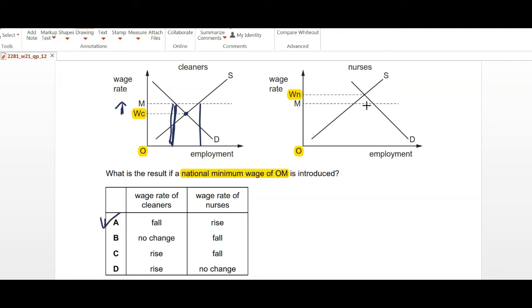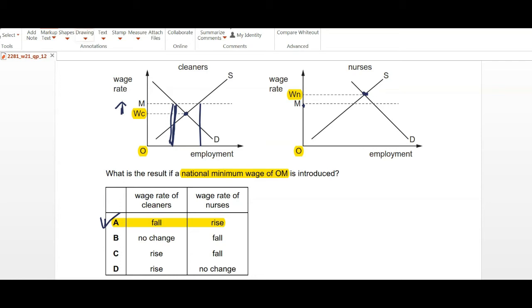And if you look at the other side, the job market for nurses, the equilibrium wage is higher than the national minimum wage, and this will stay the same because their national minimum wage is, suppose, at this point now, OM. So they will still be paid more because their original market wage rate is higher, so this will increase.